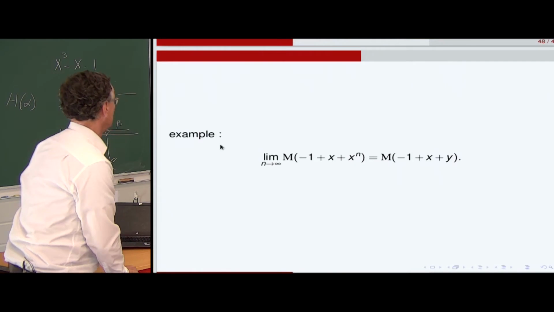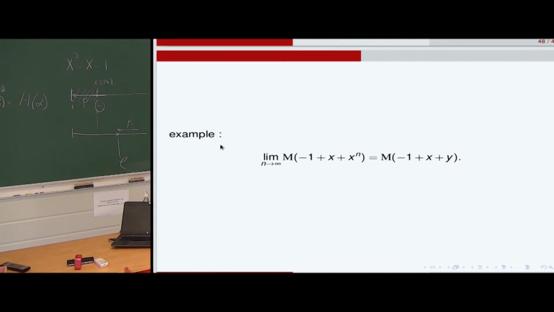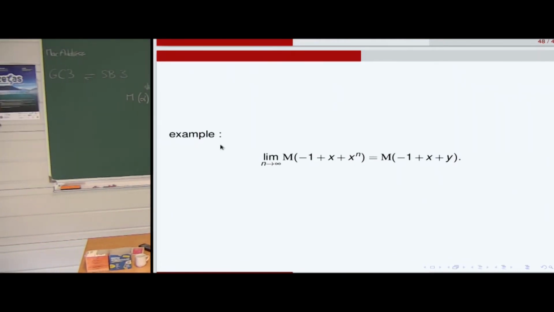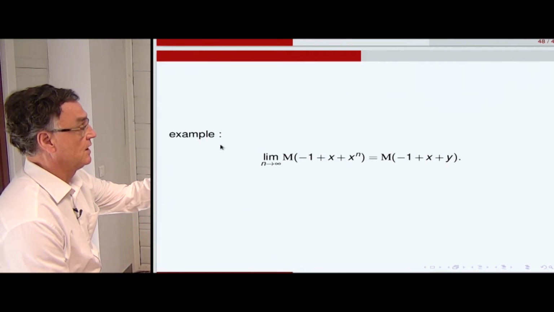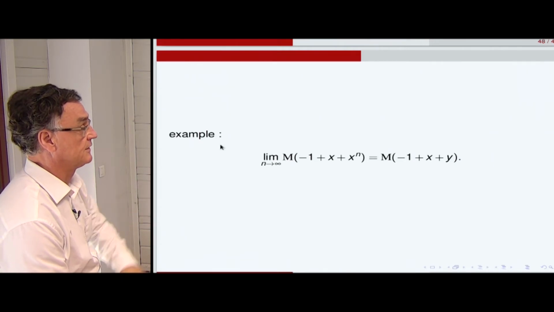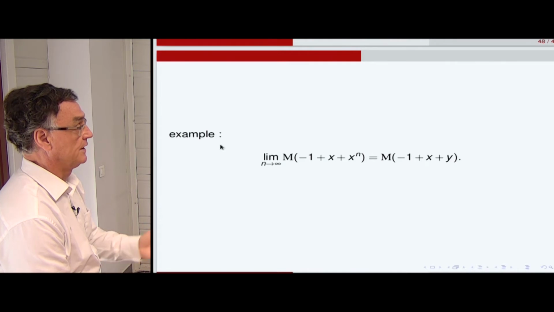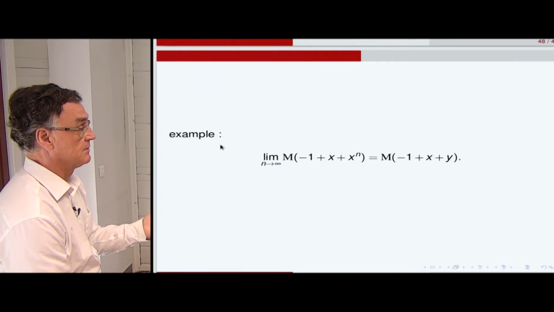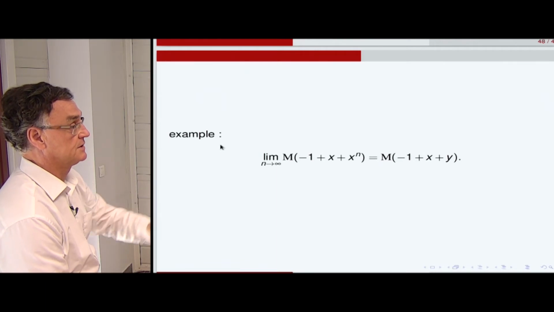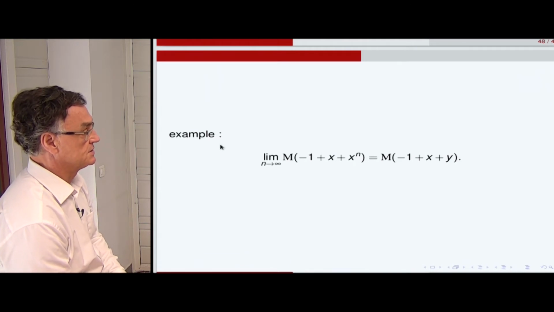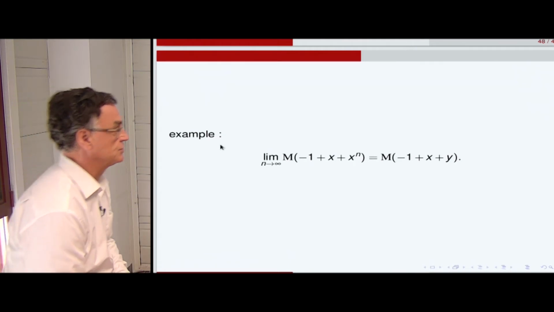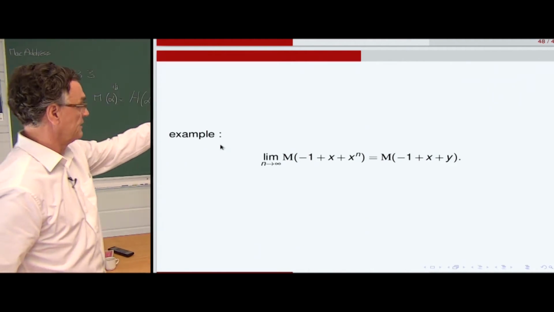So, as an example to finish, because that's simple, and I would like to stop after that. It's possible to write that the Mahler measure of the trinomial -1 plus x plus x^n, when n tends to infinity, is only the Mahler measure of -1 plus x plus y, defined on the right by Jensen's formula, and on the left, by the zeta function, it's possible to give a sense to any term.